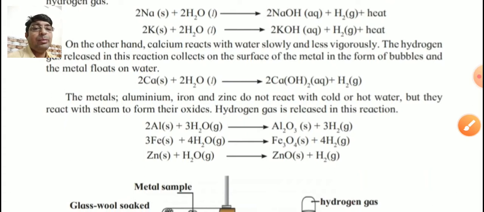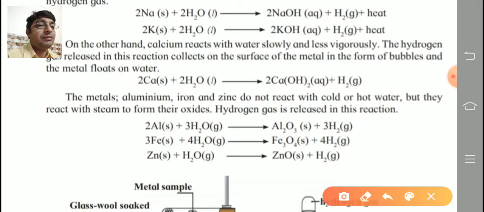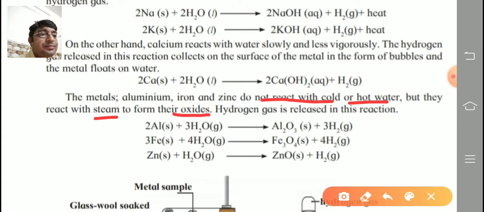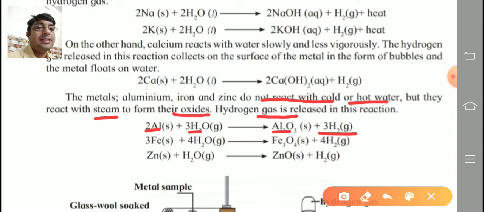Next, the three metals aluminium, iron and zinc react with water, but they do not react with cold or hot water. They react with steam and form oxides, not hydroxides. Oxides are formed, and hydrogen gas is also released. Aluminium reacts with water to form aluminium oxide and hydrogen gas. Iron reacts with water to form iron oxide and hydrogen gas.